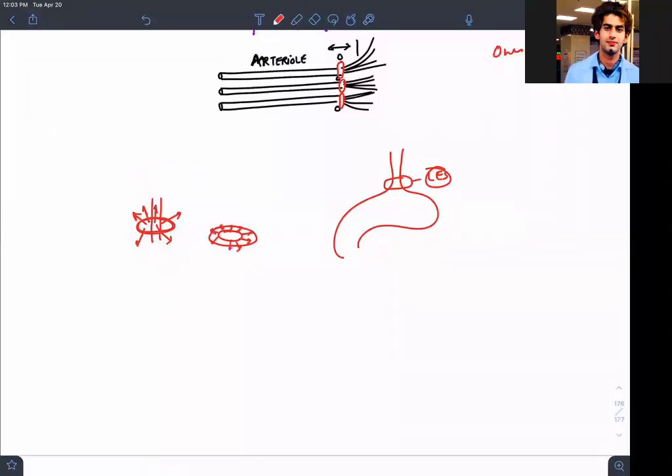Now, if I want to relax the sphincter, what should I do? Relaxation will close this. In the same way, if the lower esophageal sphincter is opening, food will come down into the stomach. And if I want to protect against reflux of the food, I should close the sphincter so that it does not come into the esophagus.